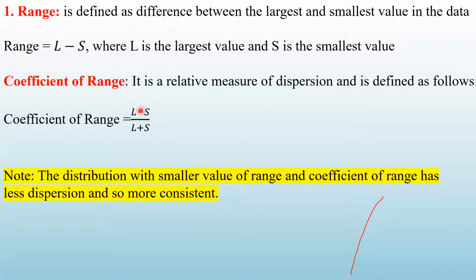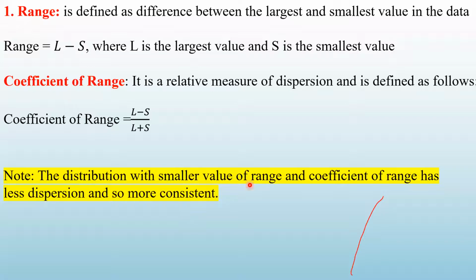L is the largest value and S is the smallest value. Now again here, the distribution with smaller value of range, जिसका range का value small होगा और coefficient of range भी small होगा, वो वाला distribution क्या होगा? It will be more consistent. जिसमें less variation, more consistency. तो यहाँ पर भी वही बात है. जिस distribution में coefficient of range का value कम होगा, that distribution will be more consistent.